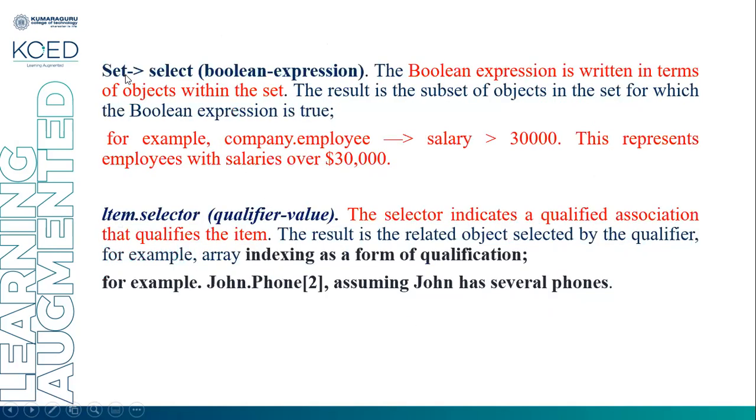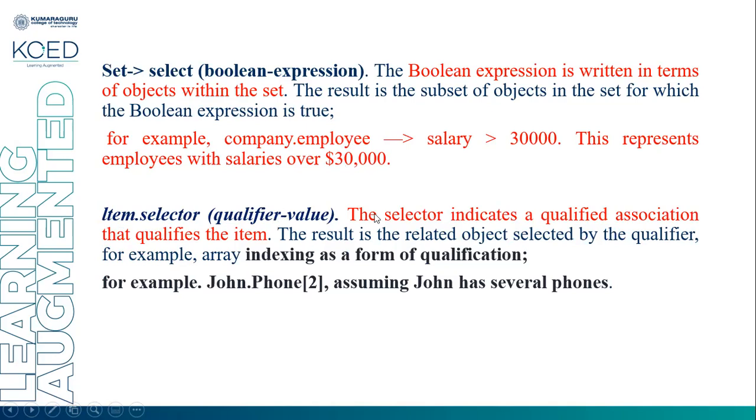The next one is set select and a Boolean expression. That means the Boolean expression is written in terms of the objects within the set. The result is a subset of objects in the set for which the Boolean expression is true. For example, company.employee select salary greater than 30,000. This represents the employees with salaries over 30,000. From the set of all the employees, it will select the subset of employees who draw a salary of more than 30,000.